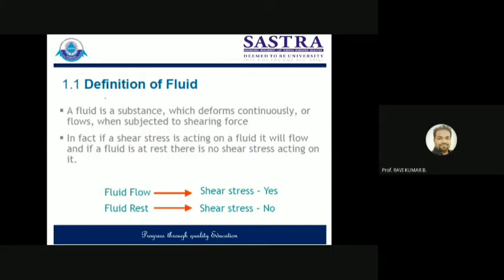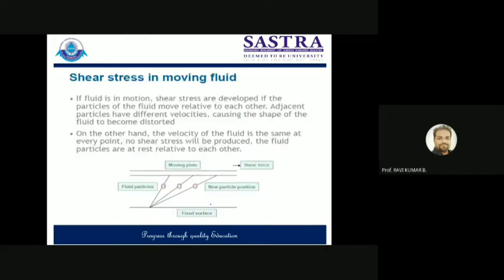So here you can clearly see that when you are talking about fluid flow, that means there is a presence of shear stress. When fluid is at rest, that means molecules are not moving. In that case, shear stress is zero. So how does shear stress develop basically between two layers?